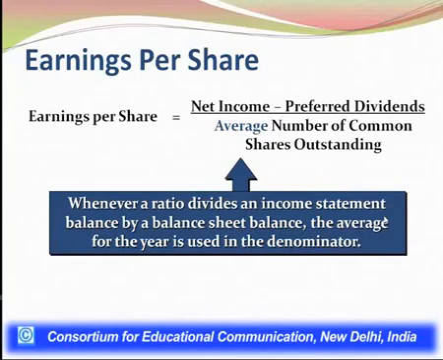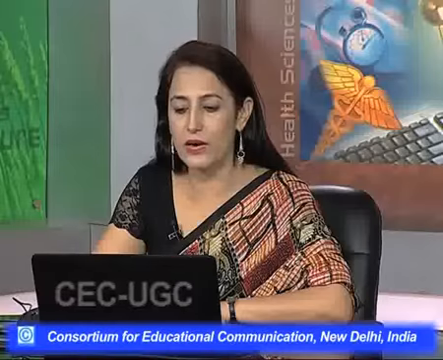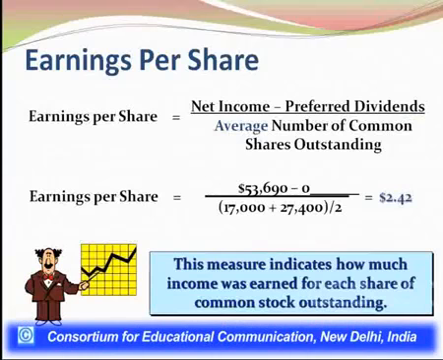So the net income available to these shareholders is 53,690, divided by the average equity shares. So the average number of shares would be 17,000 plus 27,400 divided by 2. That's how we calculate the average number of shares outstanding for the company.